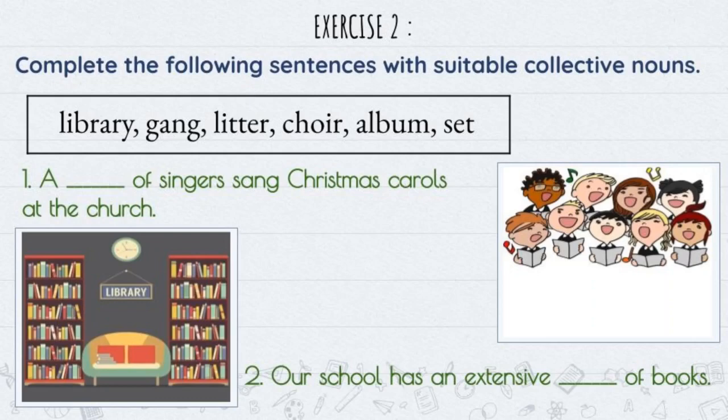And let's move to the second collective noun, gang. No, gang refers to a group of robbers or thieves. So it is also not the correct answer for the first sentence. And then litter. We know very well that litter is used for a group of kittens or puppies. So it is also not a correct answer for the first sentence.